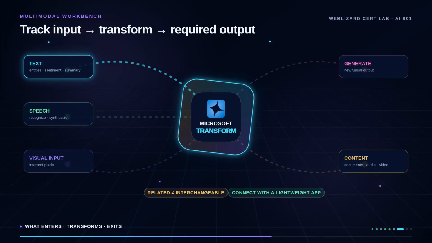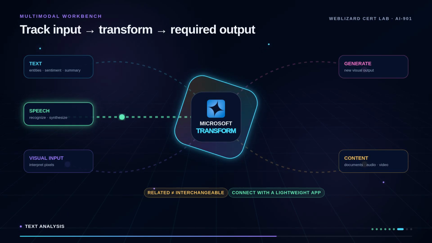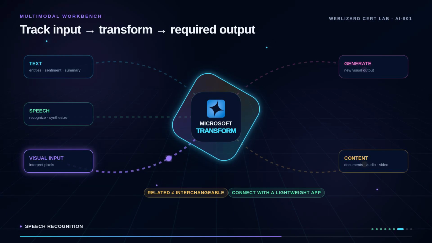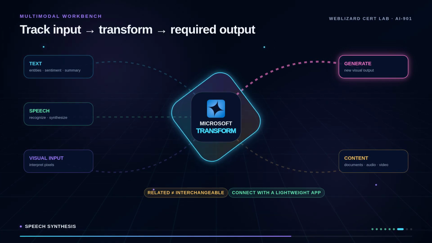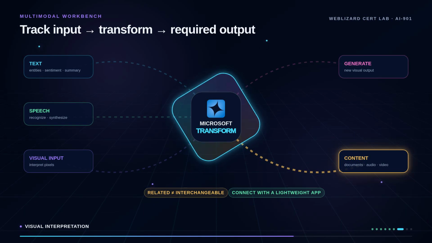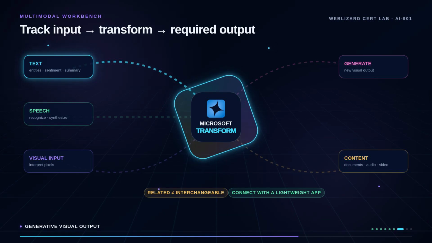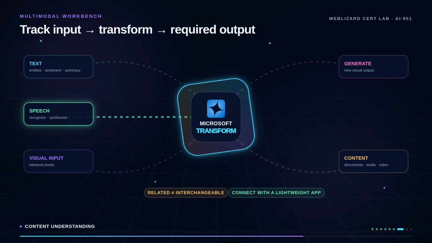Multimodal questions become easier when you track what enters, what transforms, and what must come out. Text analysis can extract entities, keywords, sentiment, or summaries. Speech workloads can recognize spoken input or synthesize speech. A deployed multimodal model can interpret visual input, while generative models can create new visual output. Content understanding can extract information from documents, forms, images, audio, and video. These capabilities are related, but they are not interchangeable.